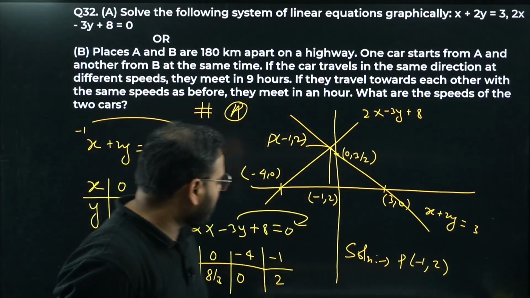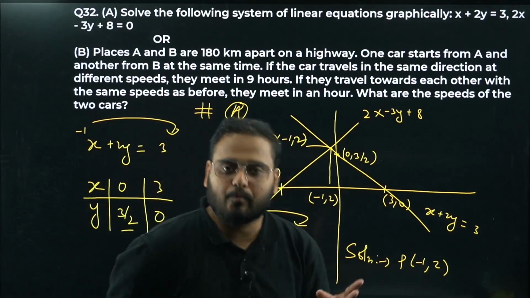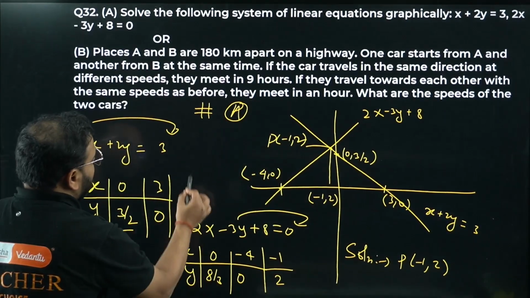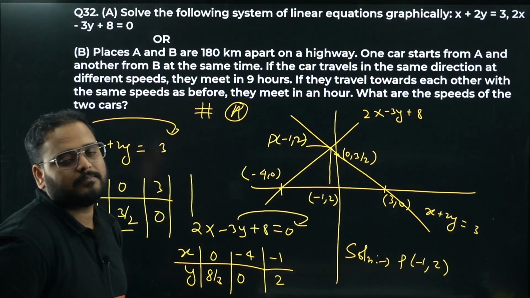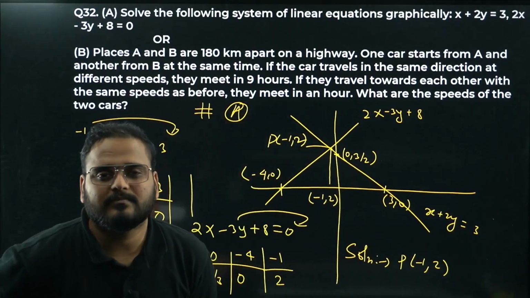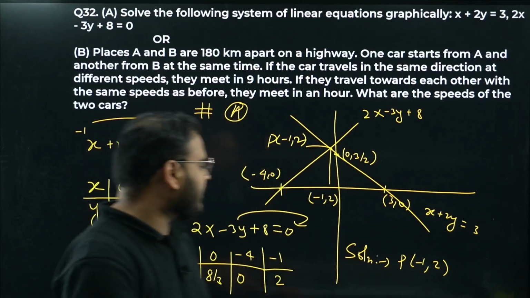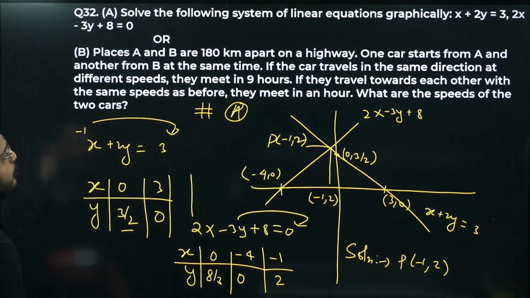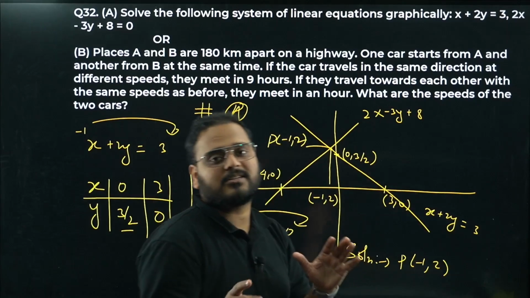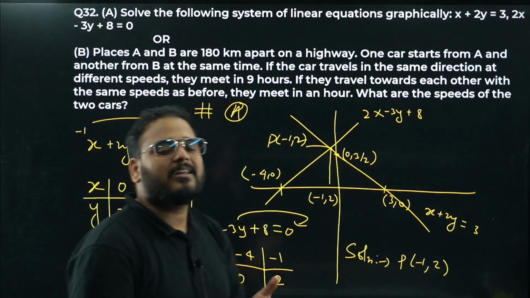When you plot these 2 points, to draw any line you need at least 2 points, right? You can take more than 2 also. Try to take 3 points, it will be easier to represent the graph. But I think 2 is more than enough. Please make sure that your lines are very straight, and darker as well. It should not be light, otherwise you lose marks.